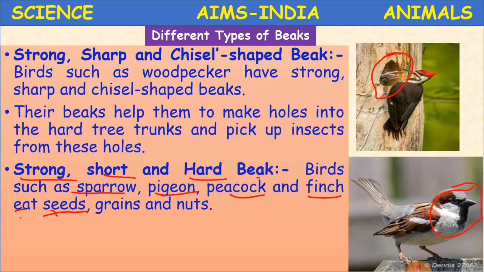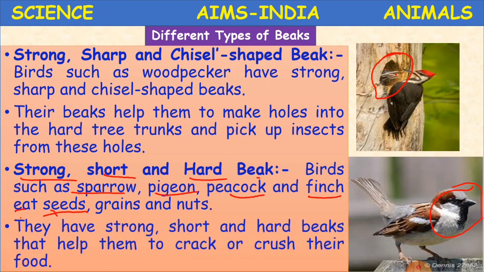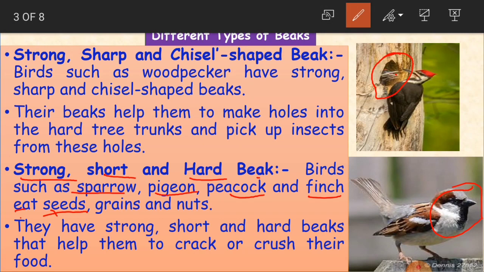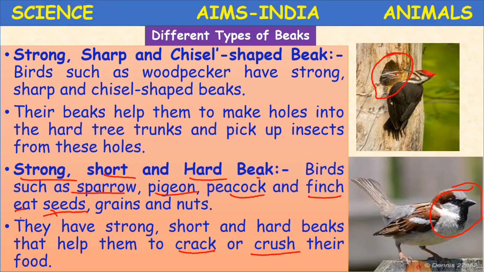Okay, so these types of birds, as we said, eat seeds, grains and nuts, and they have strong, short and hard beaks that help them to crack or crush their food. Because of this type of beak, they are going to crack or crush. Crush is nothing but making it a soft substance, children. Whatever seeds, grains and nuts they are eating, they crush it like powder using their beaks. Okay, children, clear? So this is how they eat.